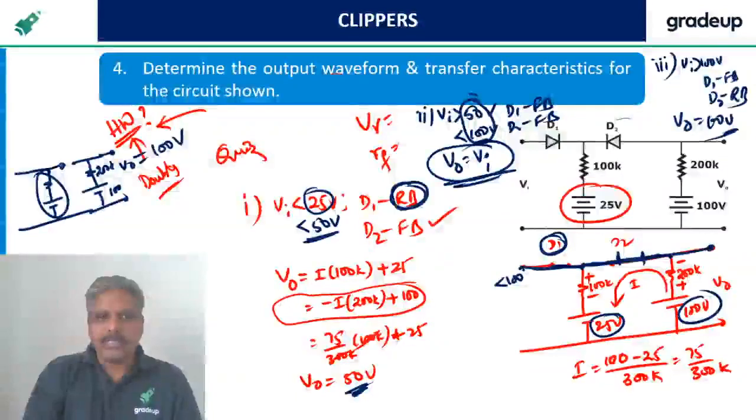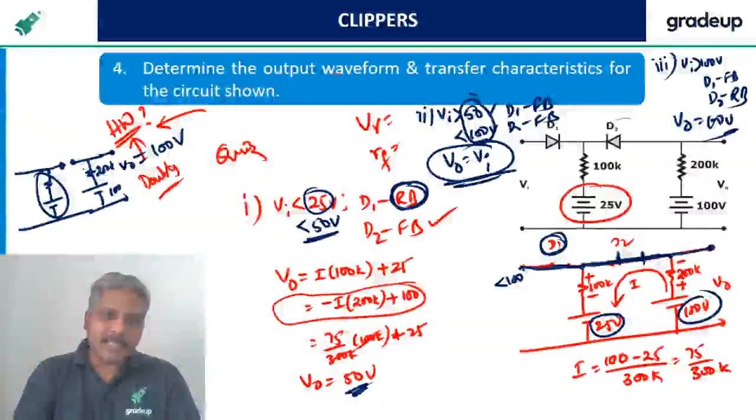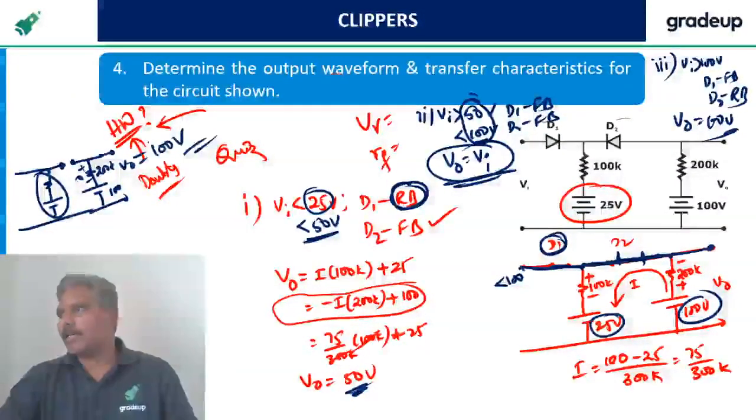This value is not connected to the output. That is not coming, whatever it is. We don't bother. There is no drop here. Drop is 0 here, so output is 100. Got it? Meet Chaudhary.